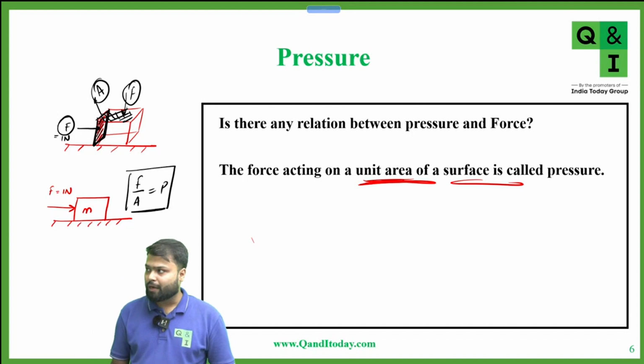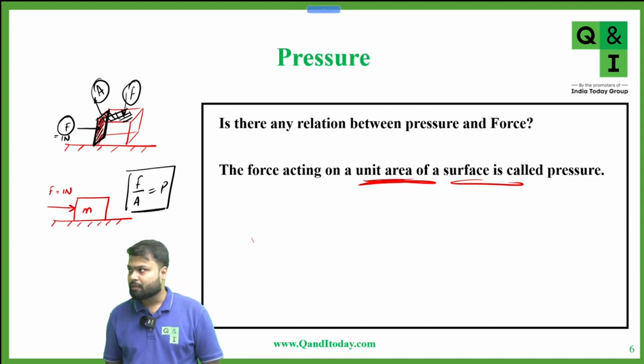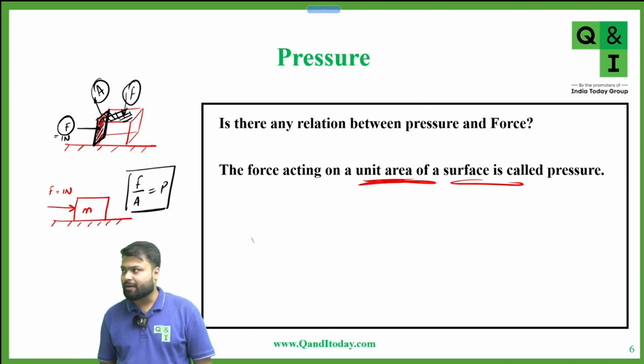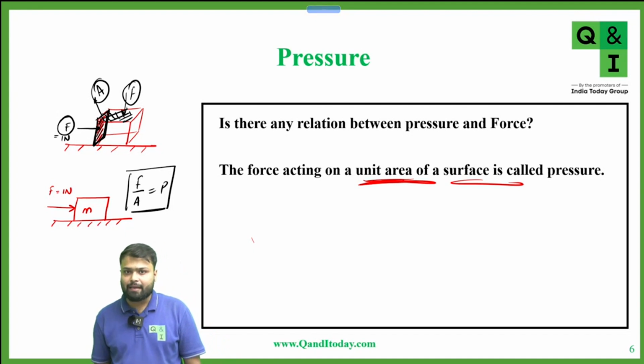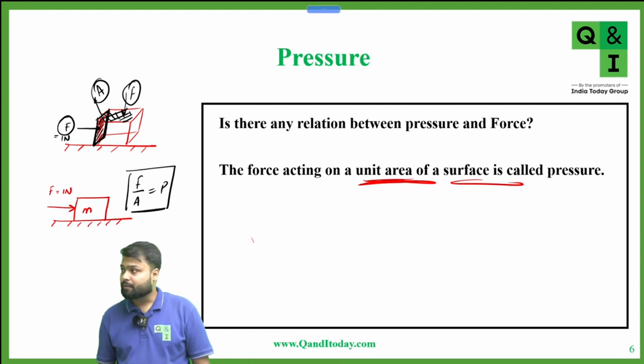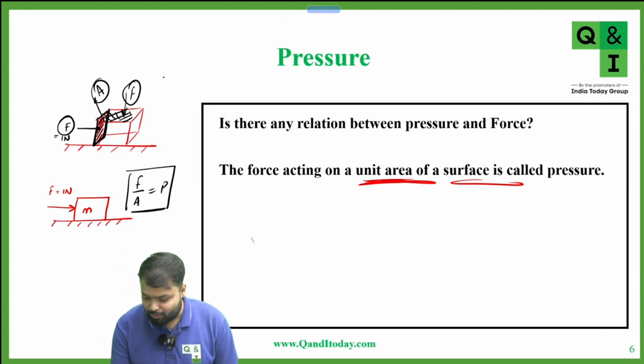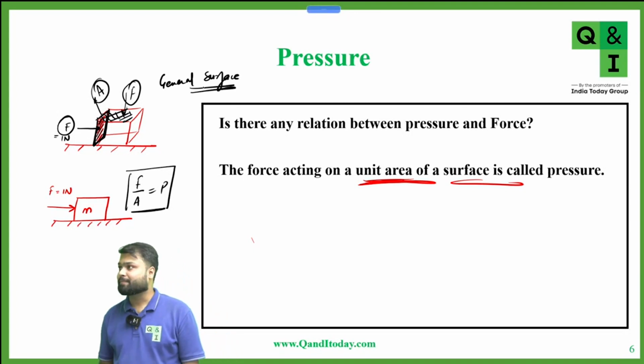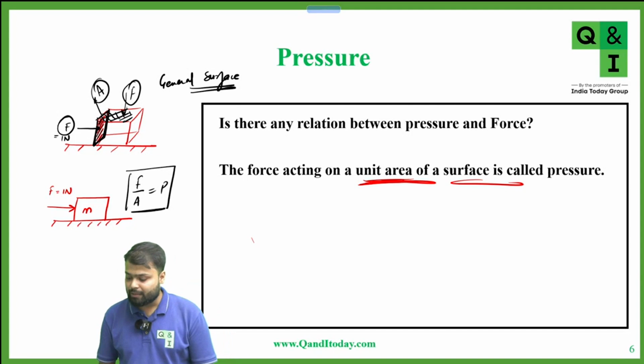But if it is a cuboid or some irregular shape, every face has a different area. So for the same force, if we have different areas, then pressure is different. But sir, you said this is a cube. Yeah, I said, but I'm talking now about a general surface. Okay, in general. Any doubt in this?